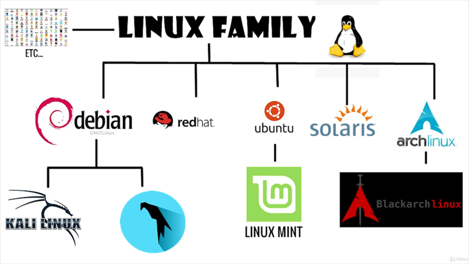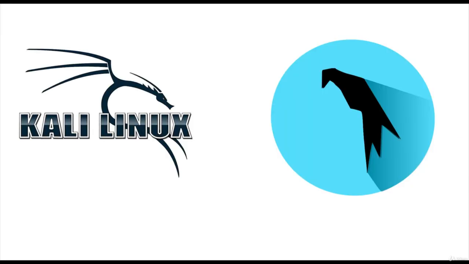Here is the chart of Linux operating systems, where you can understand better. We have a lot of distributions, but for hacking we mostly use three: Debian, Red Hat, and Arch. In each distribution there are many operating systems, as you can see. But rather than all this mess, we know the most popular operating systems used for hacking are Kali Linux and Parrot OS.